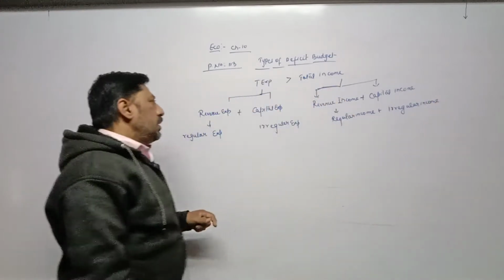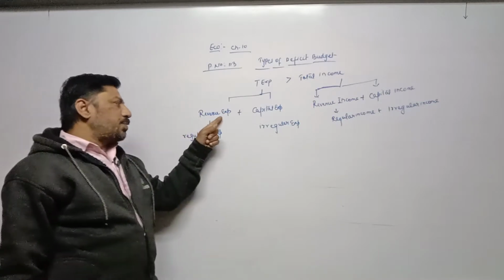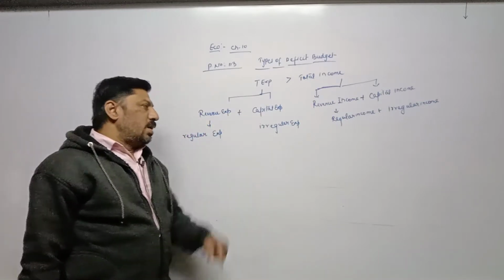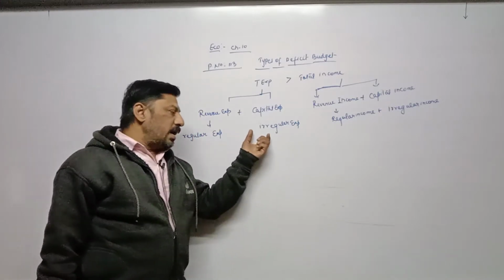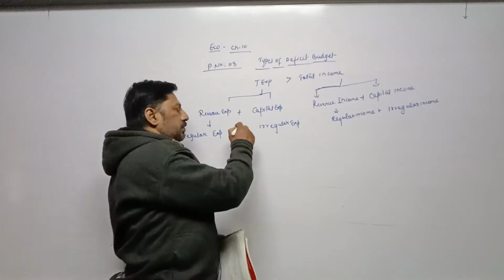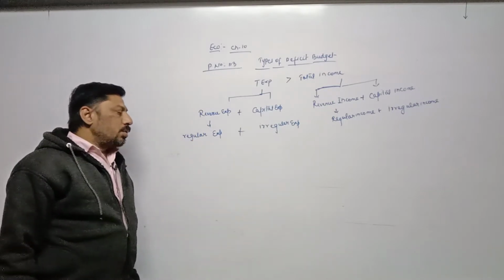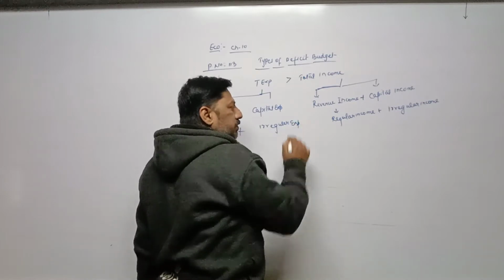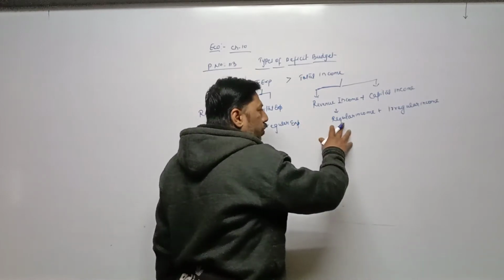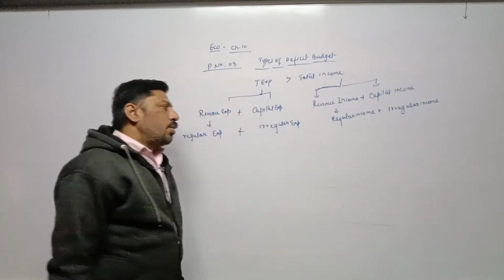So we can say that total expenditure means addition of revenue expenditure and capital expenditure, or addition of regular expenditure and irregular expenditure. Regular expenditure is also known as known expenditure. Irregular expenditure is unknown expenditure. Regular income means known income. Irregular income means unknown income.